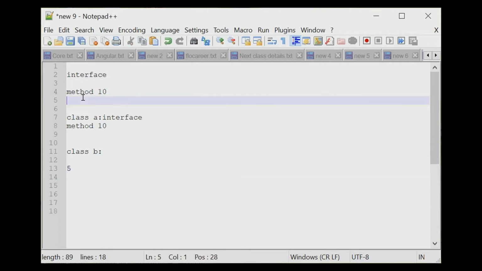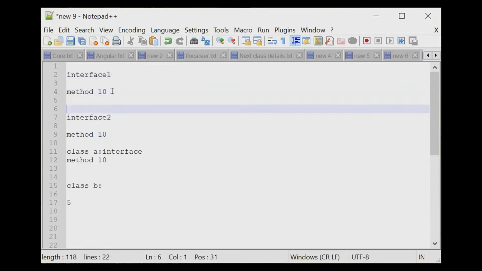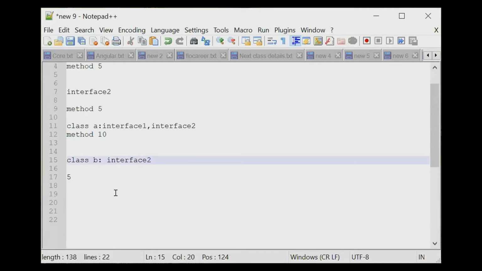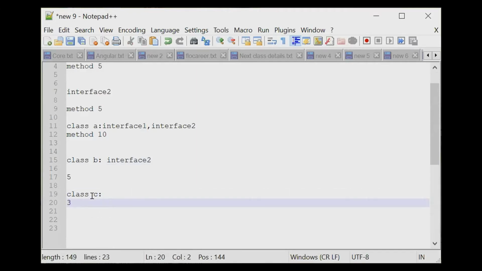I need to define interface 1 and then interface 2. Inside each I will give 5 methods. And where I need every method, I will do multiple inheritance like this. And where I need only 5 methods, I will inherit only that one. Suppose again I need another class, C, where I need only 3 methods. Now what will I do?